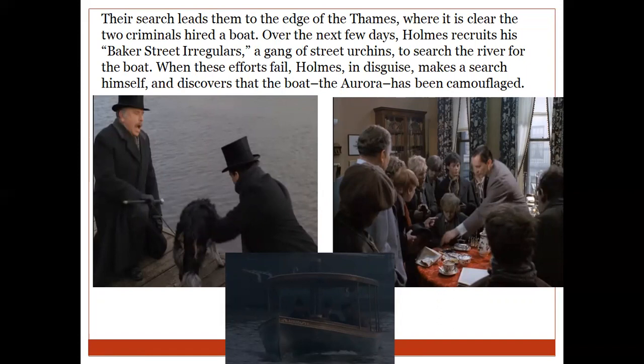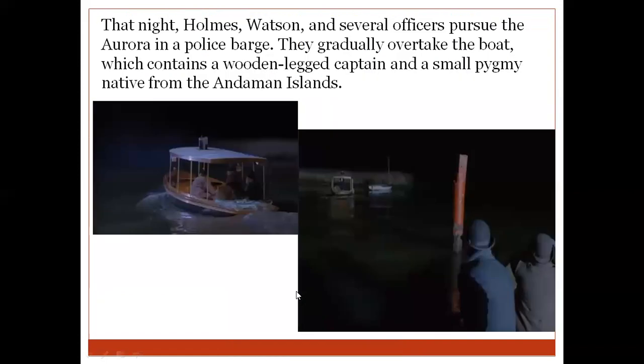So they finally find out that these people, the wooden leg man and the other person, had run away from the river Thames in the boat called the Aurora. They also start following this boat in the river. That night, Holmes, Watson, and several other officers pursue the Aurora in a police launch.